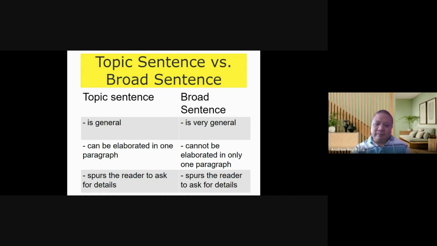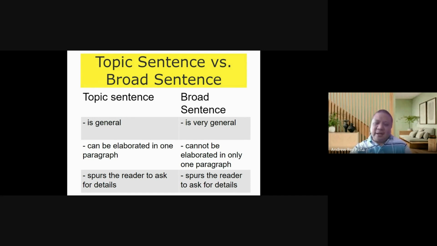Okay. Now, topic sentences and broad sentences are similar in that they both spur the reader to ask for details. Okay, that's their similarity. They both spur the reader to ask for details.